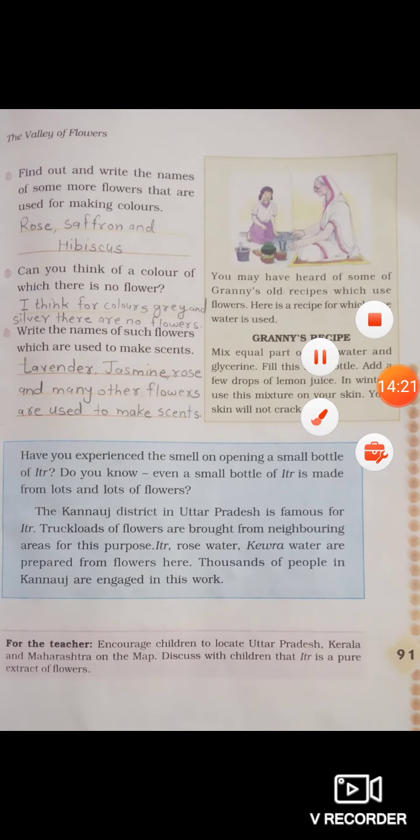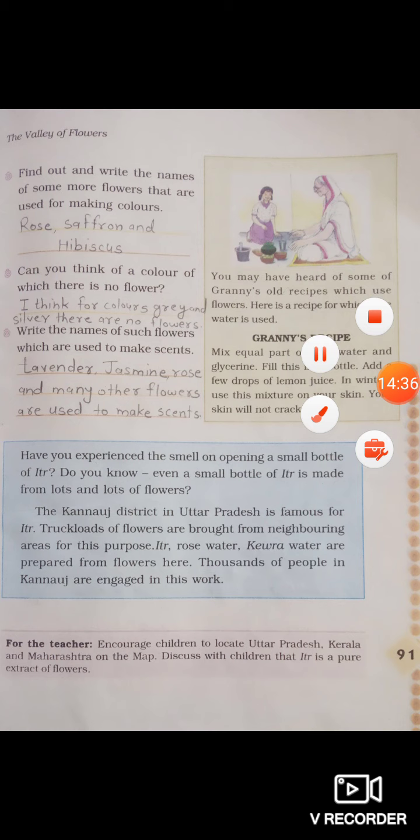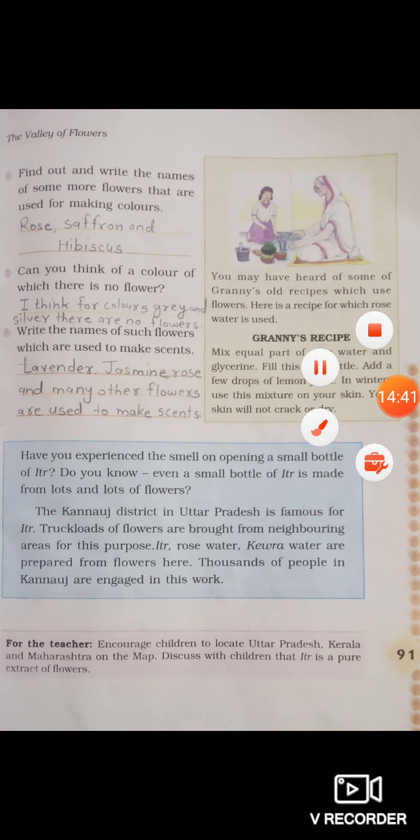Now next, find out and write the names of some flowers that are used for making colors. Rose, saffron and hibiscus are used for making colors. Can you think of a color for which there is no flower? I think for the colors grey and silver there are no flowers. Write the names of such flowers which are used to make scents. Lavender, jasmine, rose and many other flowers are used to make scents. Next,